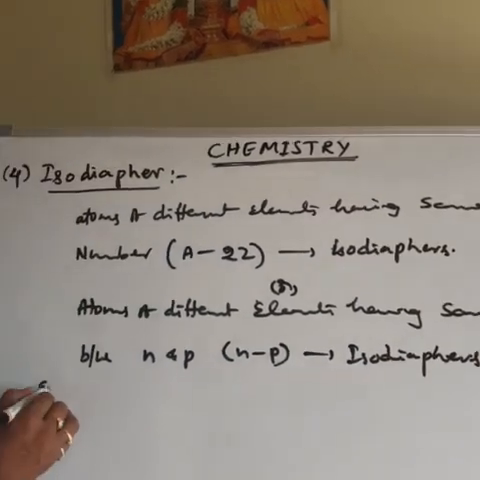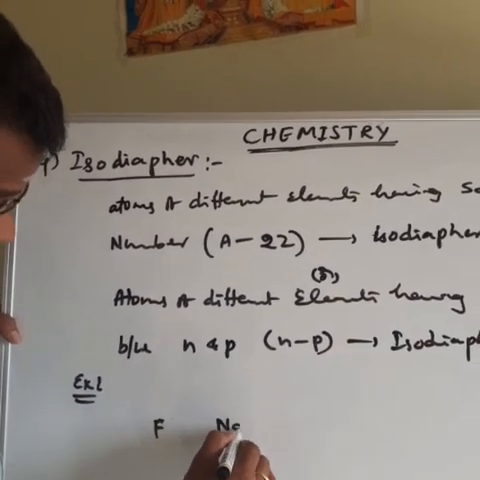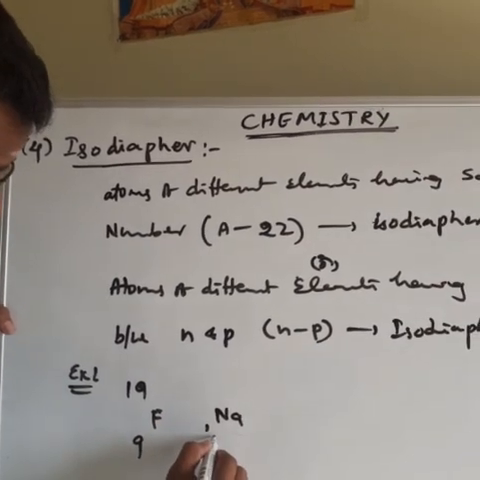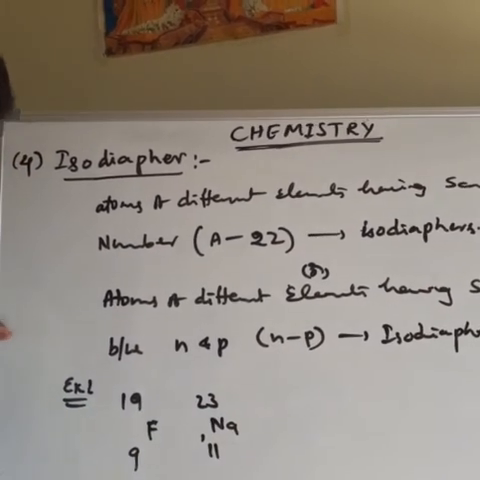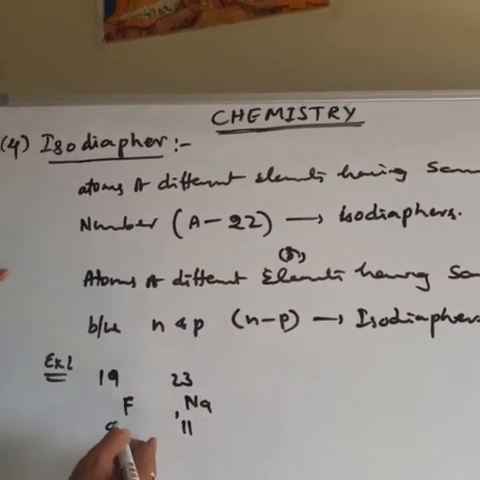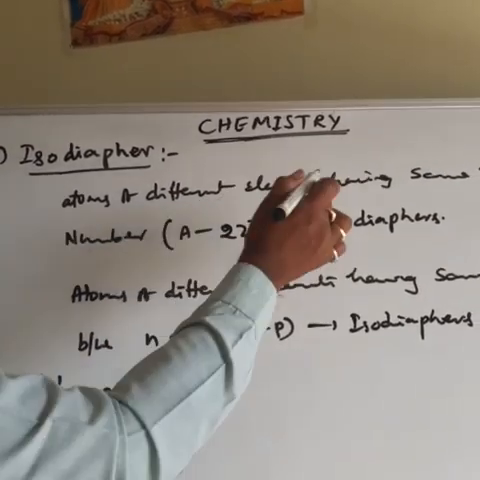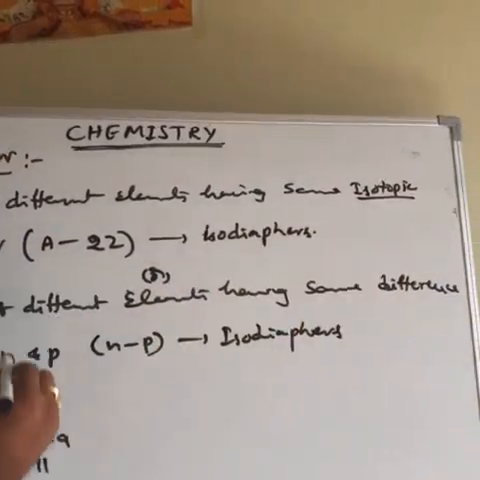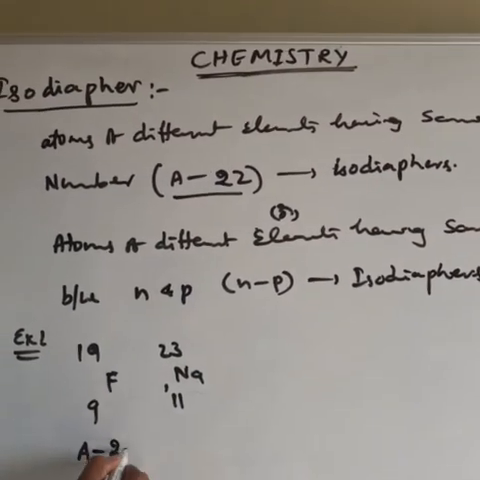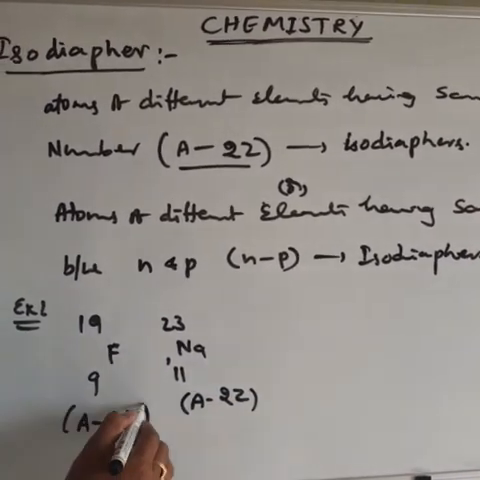Let's see example 1. Fluorine 9, 19 and sodium 11, 23. We see here atoms of different elements, they have different atomic numbers and different mass numbers, but the A minus 2Z isotopic number is the same. Isotopic number means A minus 2Z. We see here the A minus 2Z value is the same. Then how is it the same?